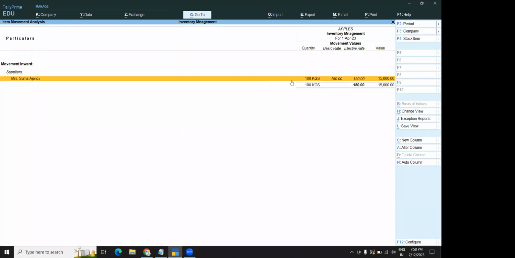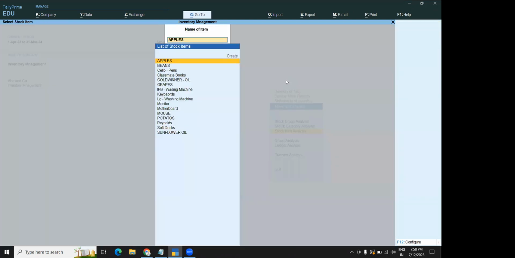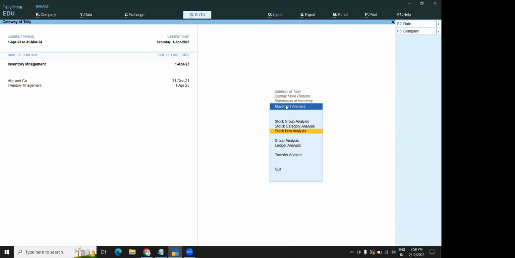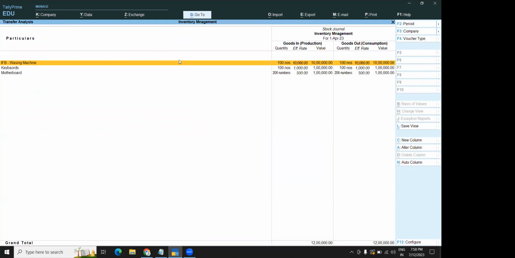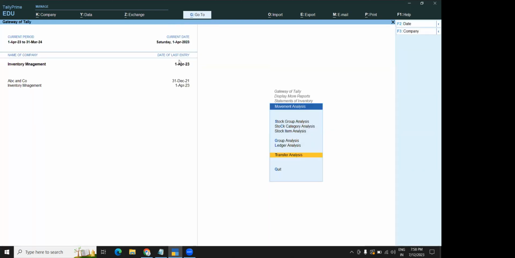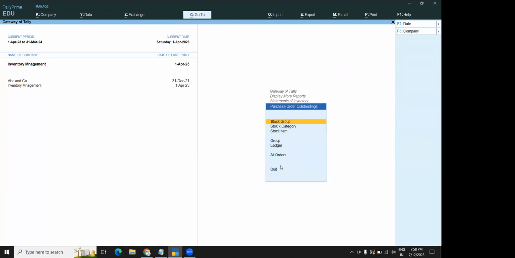See, each and every item you can check. Double click on that and see. It will show you the total number of transactions that you have done for that product. Transfer analysis, if you take stock journal only, it will show only stock journal. Goods in, goods out. Production, consumption, both. Understood? No?